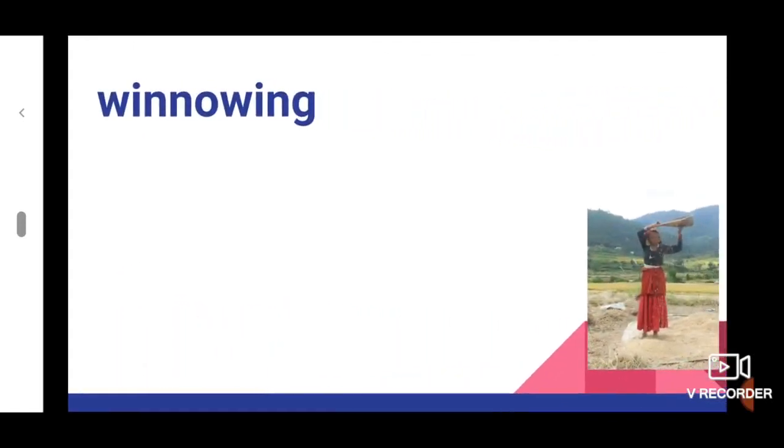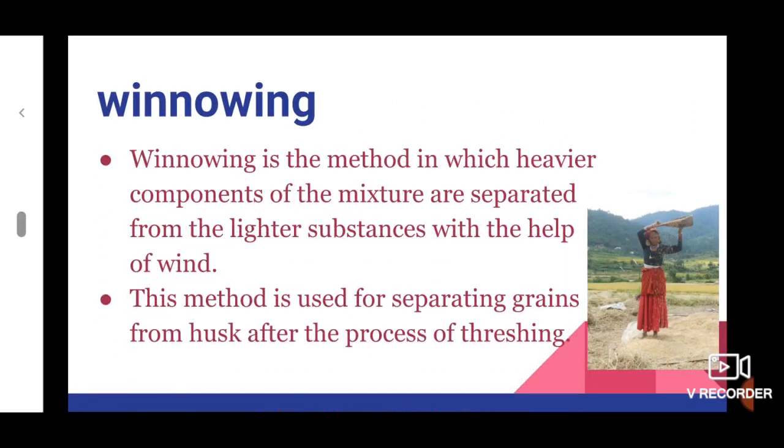Next, we see about winnowing. What is winnowing? Winnowing is also one of the separation methods. In this winnowing process, heavier components of the mixture are separated from lighter substances. This process is also mainly used by farmers. The husk is removed from the grains by this method. This method is done with the help of wind.